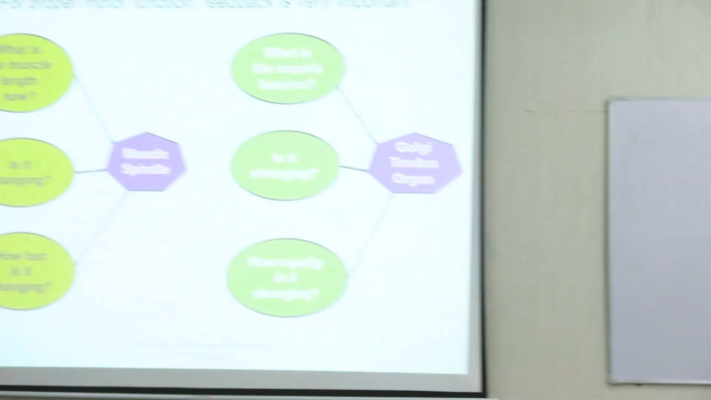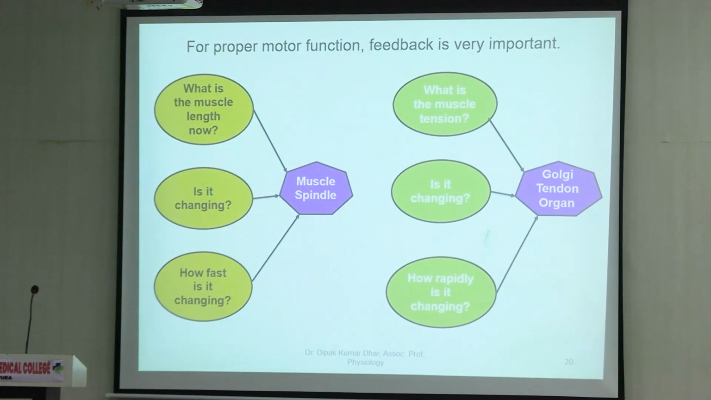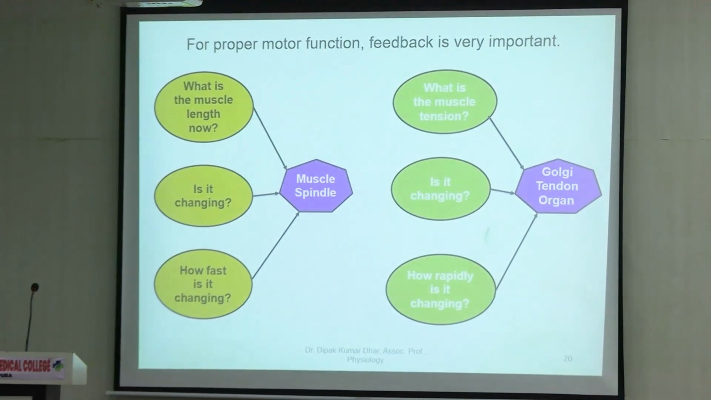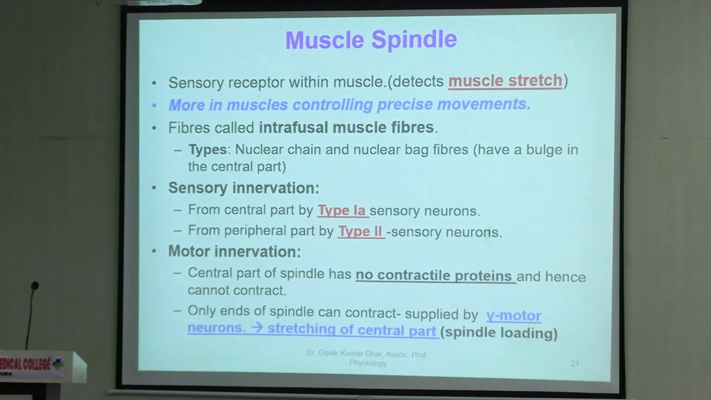Tension में, what is the tension of the muscle right now, right, is it changing and how rapidly is it changing. So this is detected by Golgi tendon organs, so they detect tension. Now moving on to muscle spindle.